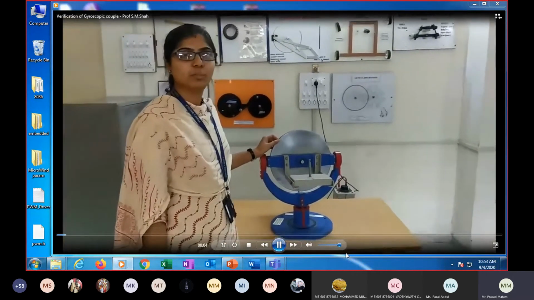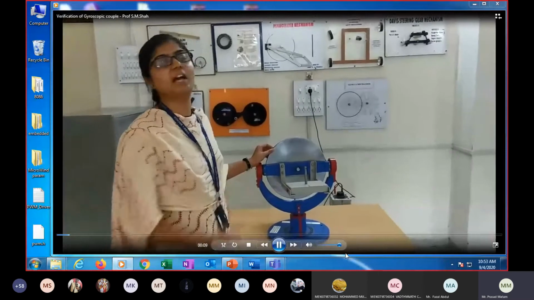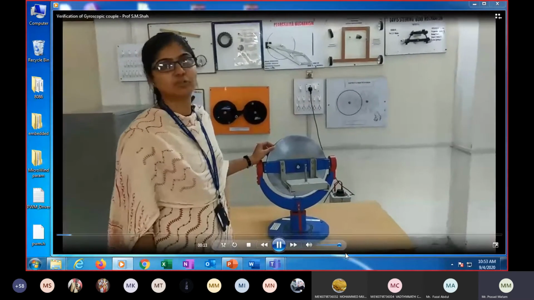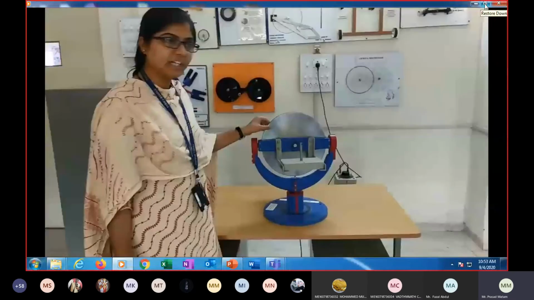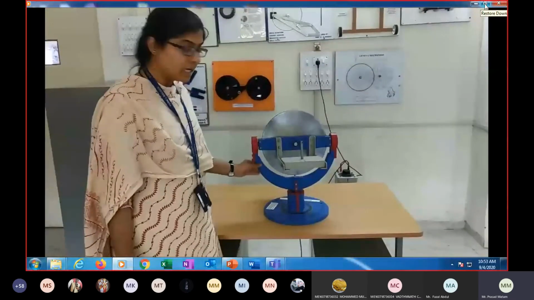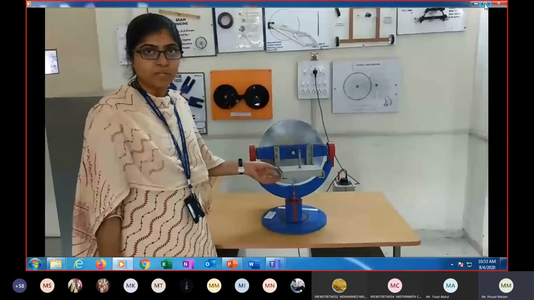And verify the gyroscopic principle. For that, first we will study the theory behind the gyroscopic principle. What is a gyroscope? So this is a gyroscope. It consists of a rotating rotor, an inner gimbal and an outer gimbal, which is not present here because of the modification of the setup.